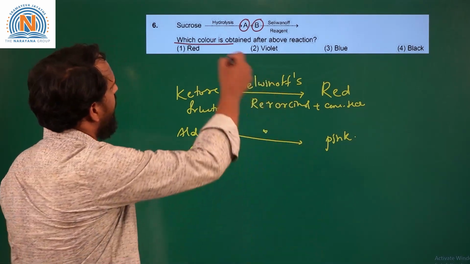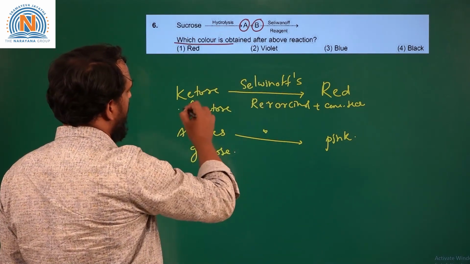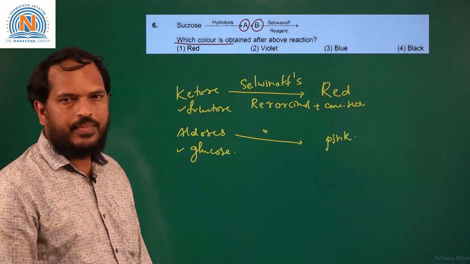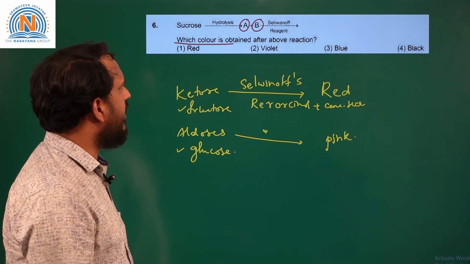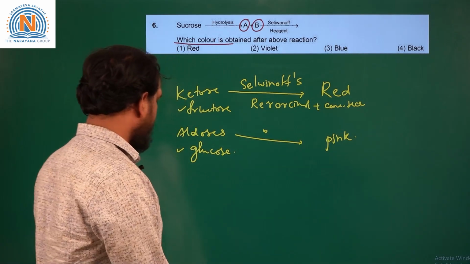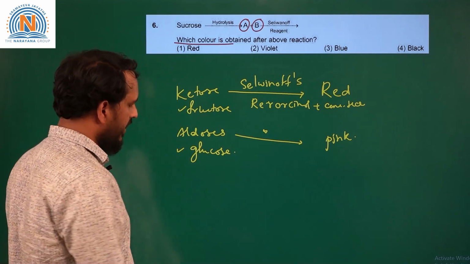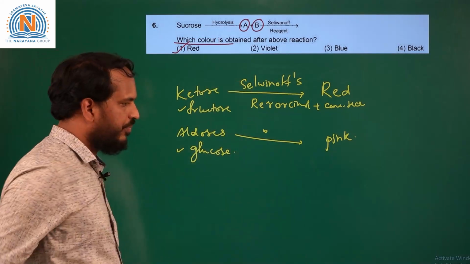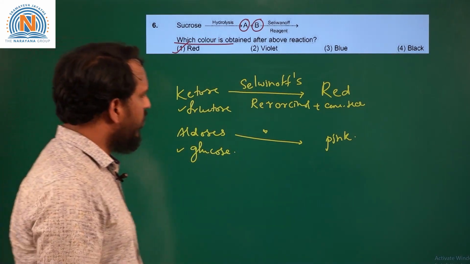So now when we hydrolyze the sucrose, we get fructose, which is a ketose, and glucose, which is an aldose, and adding Selivanov's reagent and heating, it will produce red color immediately. Now we can see that the red color is given in the first option, so we can mark the first option for this question. Okay. So we will move to the next question.